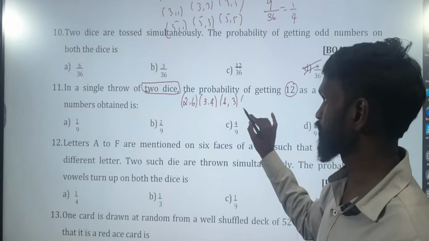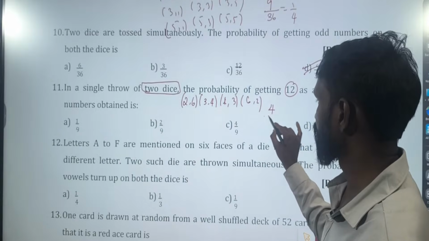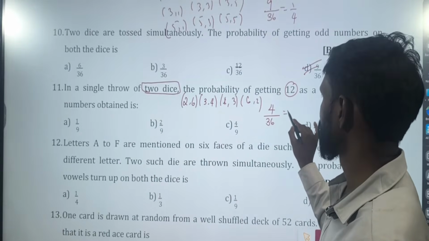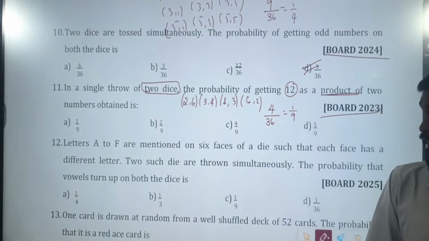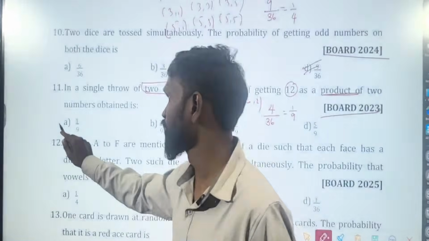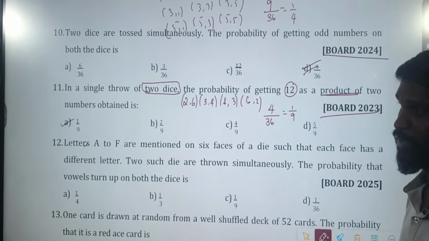No. 6 into 2. How many are there? 4 out of 36. That is 4 ones are 4, 4 nines are 36. What is the possibility now? 1 by 9. Which option? Option A.